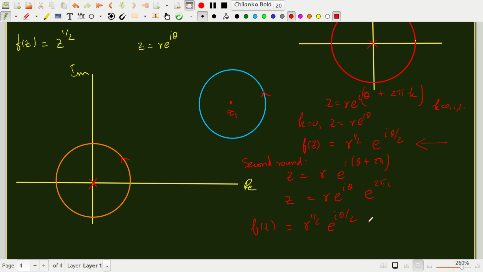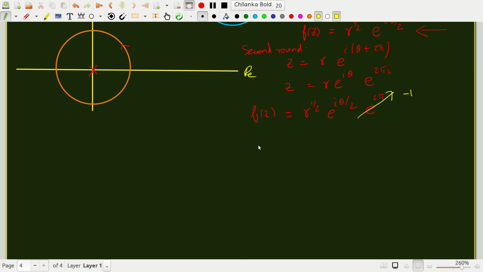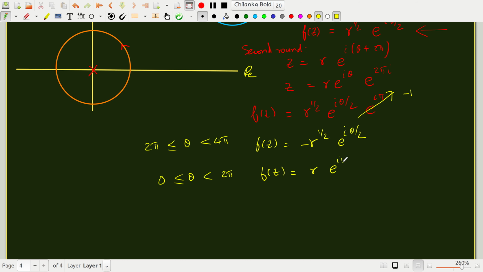So e to the 2 pi i by 2 is e to the i pi, which is cos pi plus i sin pi. Cos pi is minus 1. So f of z has now become minus r to the half e to the i theta by 2 when theta is between 2 pi and 4 pi. When theta is between 0 and 2 pi, f of z was r to the half e to the i theta by 2. Now if I go from 4 pi to 6 pi, then f of z will again go back to r to the half e to the i theta by 2.